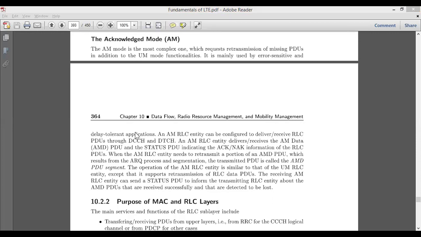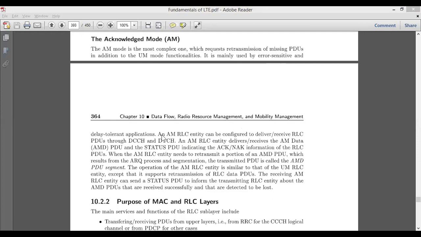If the data is not received within 10 or 100 milliseconds, it will request retransmission. And for error sensitivity, if there is a problem in the received bits, that is one bit or two bits are missing or in error, then again it will ask for retransmission of your data.